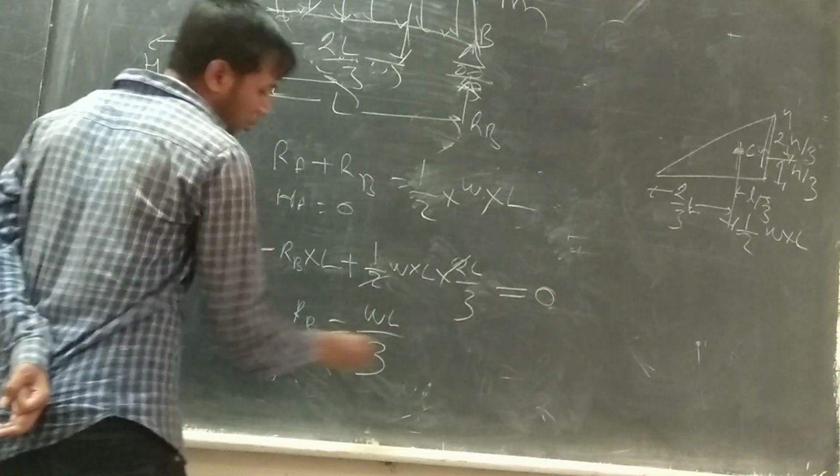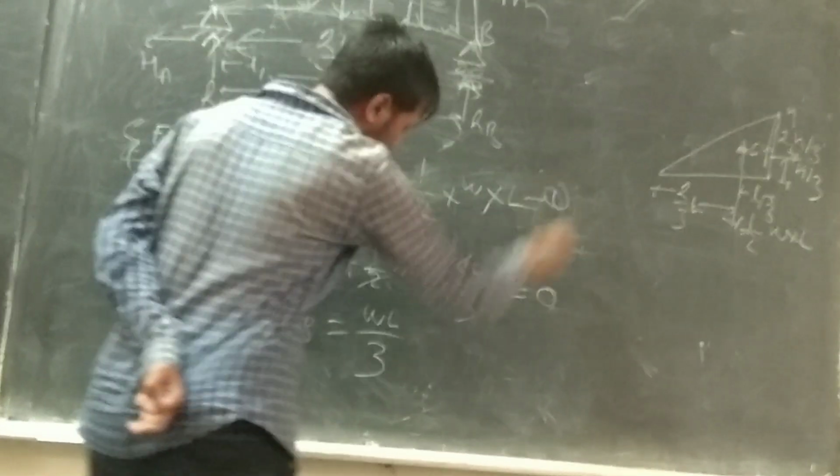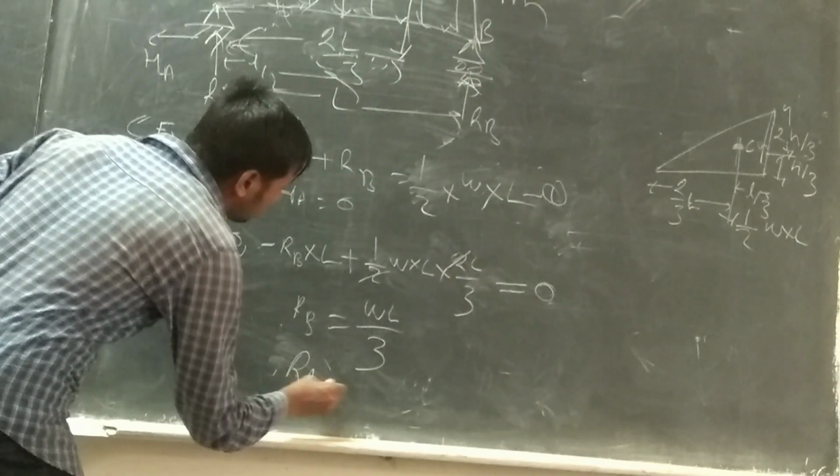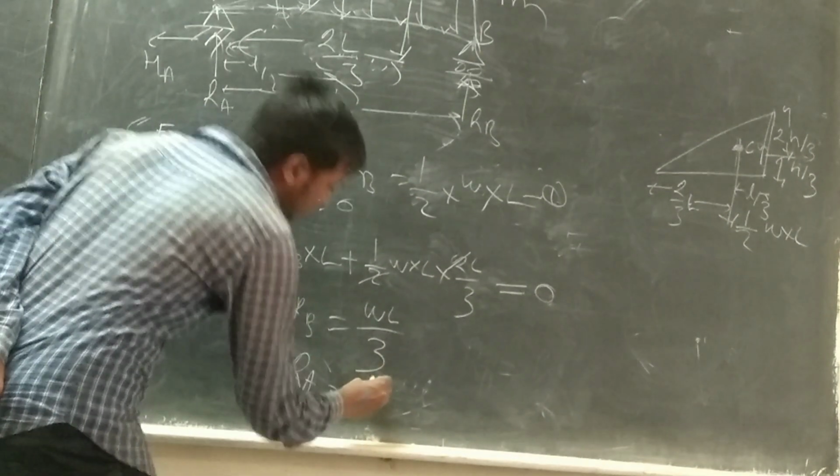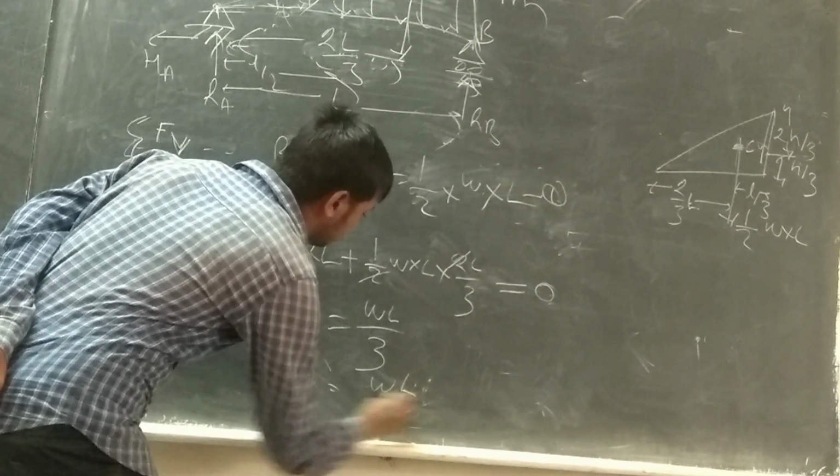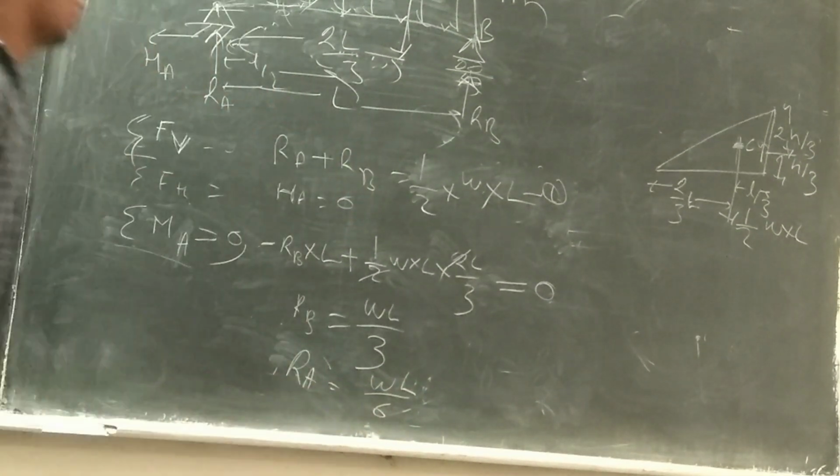After knowing RB, putting it into the first equation, we can find RA equals W L by 6. That's all.